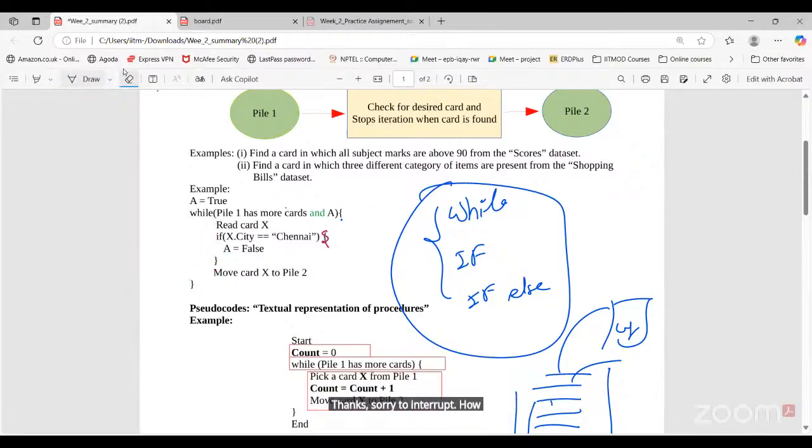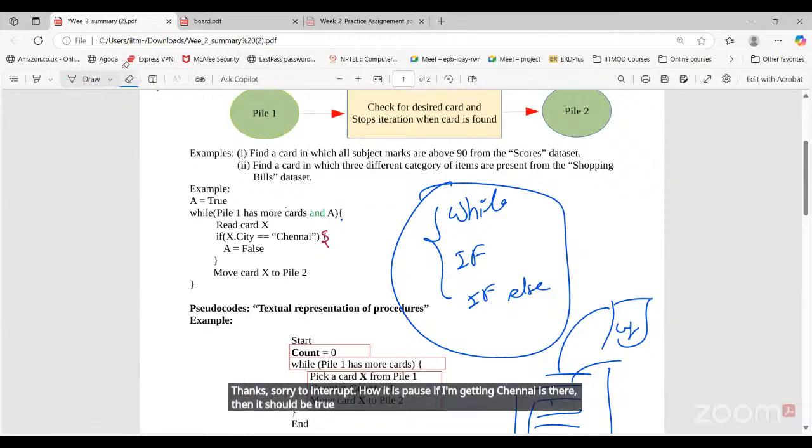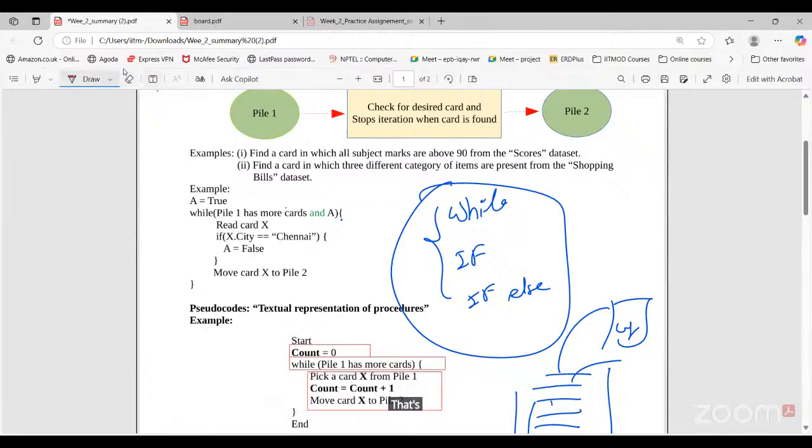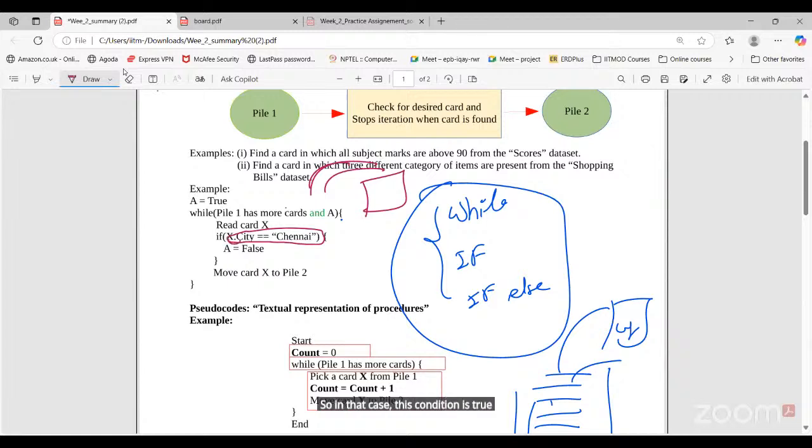Sir, how is it false if I'm getting Chennai? Then it should be true. I want to stop when I found the card from Chennai, right? So even if I go through the cards and let's say I found the card from Chennai at the third card only, in that case this condition is true. If this is true, A is set to false.